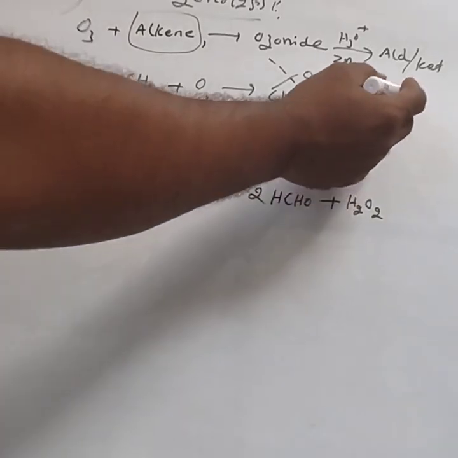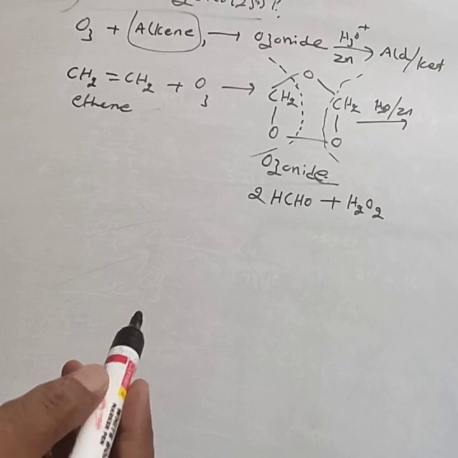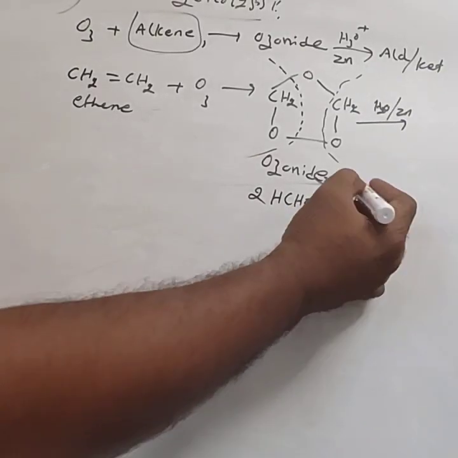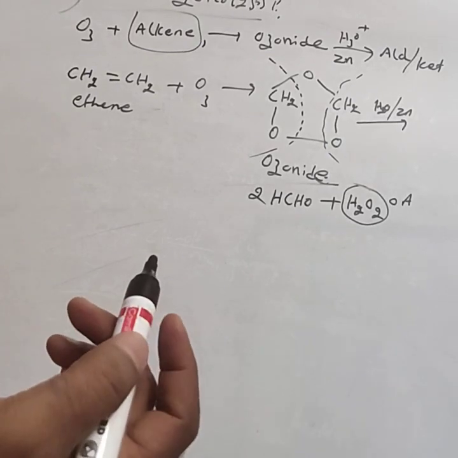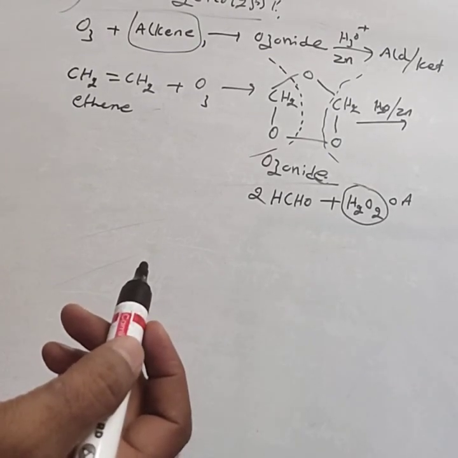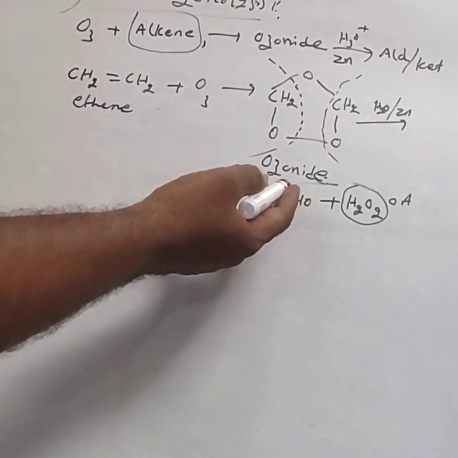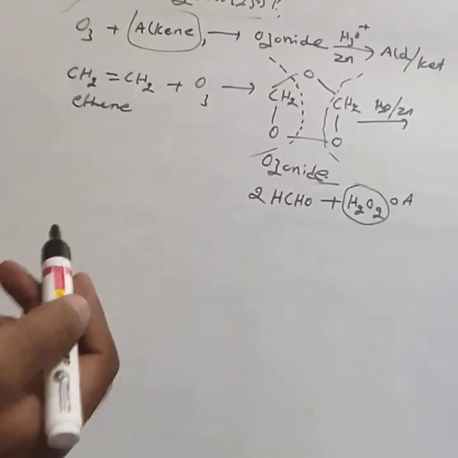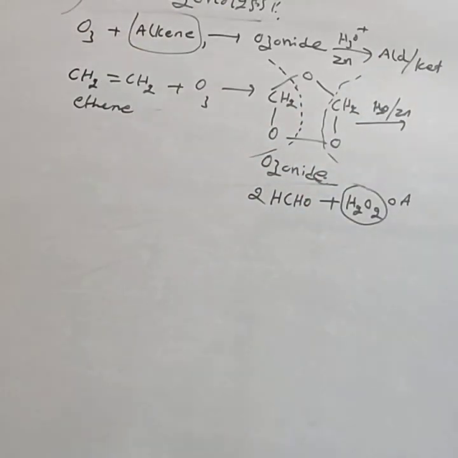The role of zinc is this: if zinc is not used during ozonolysis, the hydrogen peroxide behaves as an oxidizing agent. In first year you studied the properties of H2O2. It is a strong oxidizing agent that oxidizes the formed aldehydes and ketones into carboxylic acids. To prevent that, zinc is used in ozonolysis.